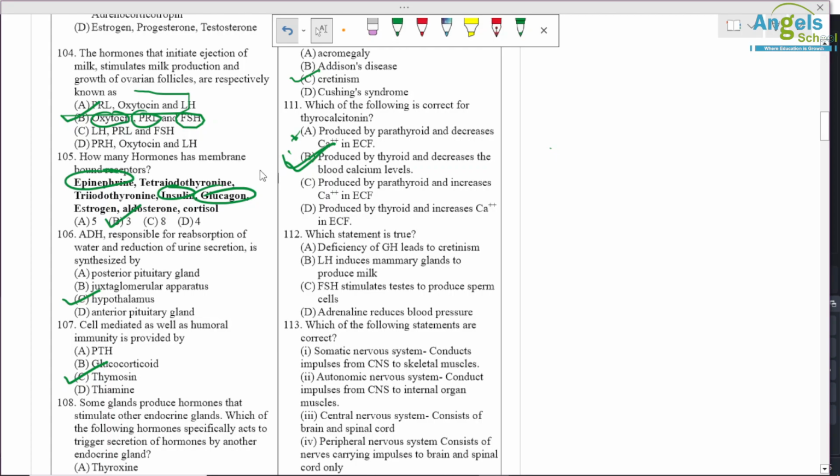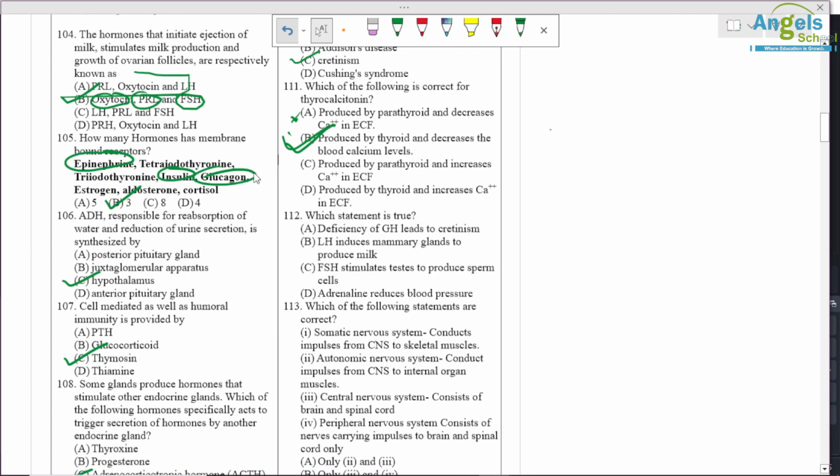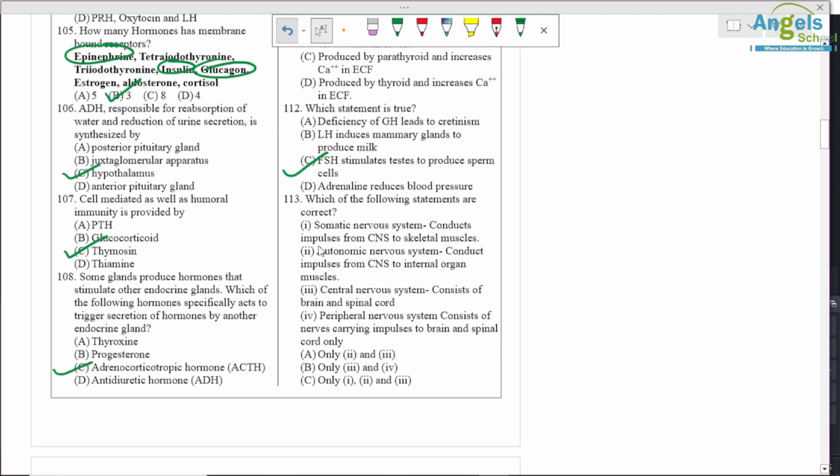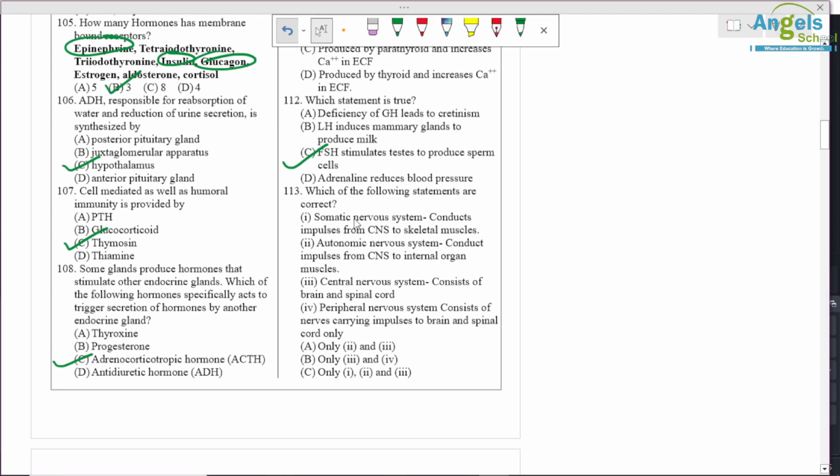Question number 112. Which statement is true? Deficiency of GH leads to cretinism. Wrong option. LH induces the mammary gland to produce milk. Wrong option. FSH stimulates the testes to produce sperm cells. It is the right option. Adrenaline reduces blood pressure. Adrenaline does not reduce blood pressure, it increases the blood pressure. Okay, so option C is correct.